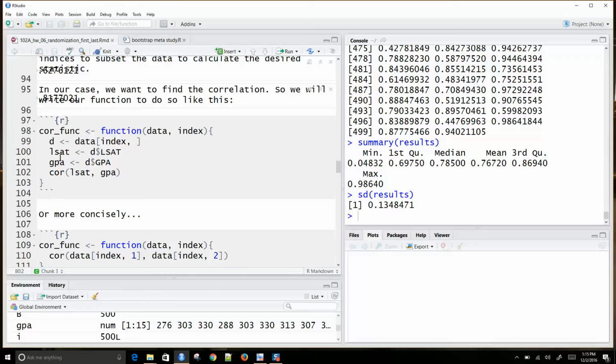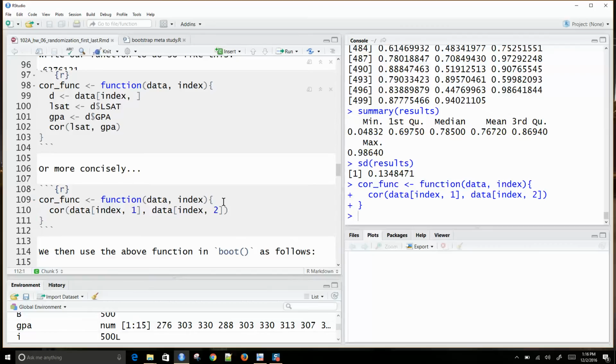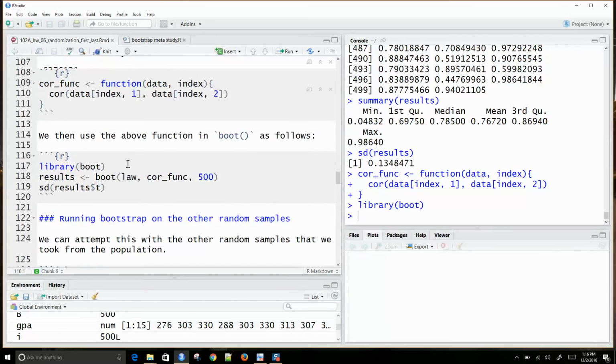We're going to extract Lsat, extract GPA, and calculate the correlation between Lsat and GPA. Or if I wanted to make that a little bit more concise, these two things do the exact same thing, just in one line. I've got correlation where I'm subsetting data on the index, taking the first column, and the correlation of taking the data with the index and taking the second column. So that's just the way to do that. And then I can load up library boot.